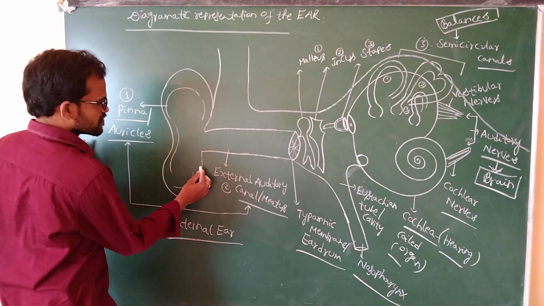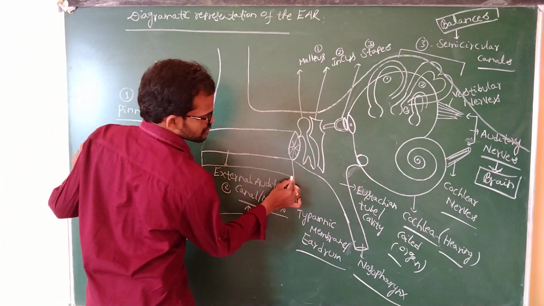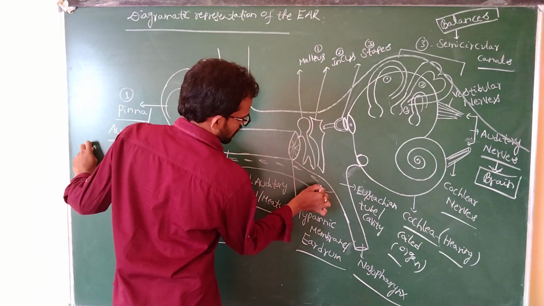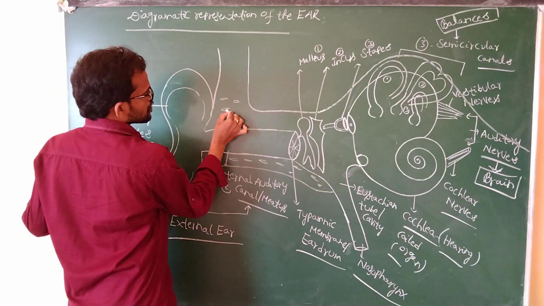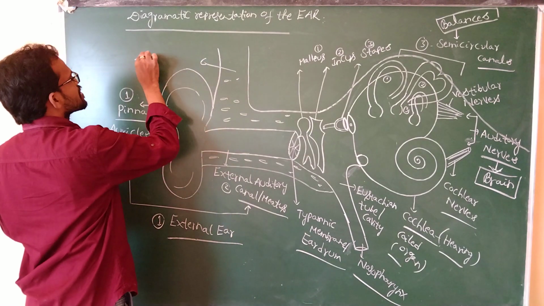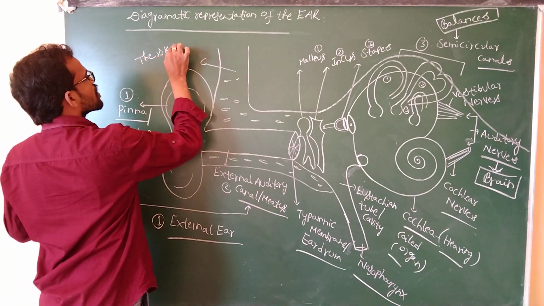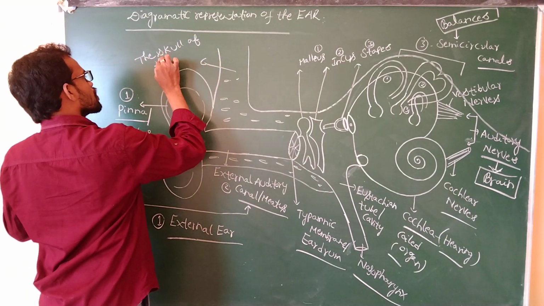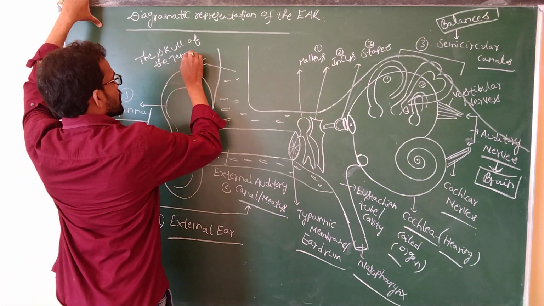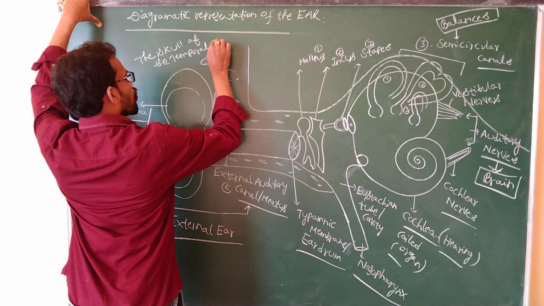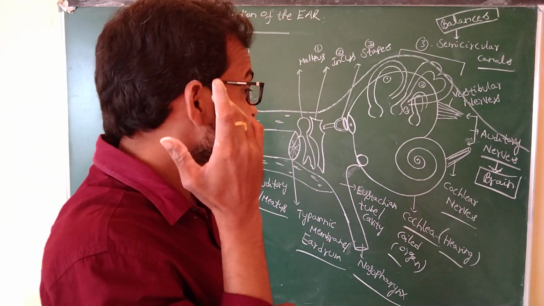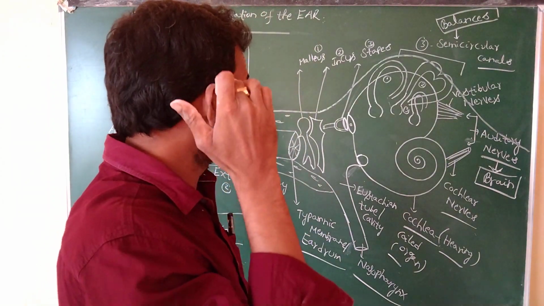What is the location of the ear? This cartilage. The skull, the temporal bone. The ear is located in the temporal bone. It is the external ear.